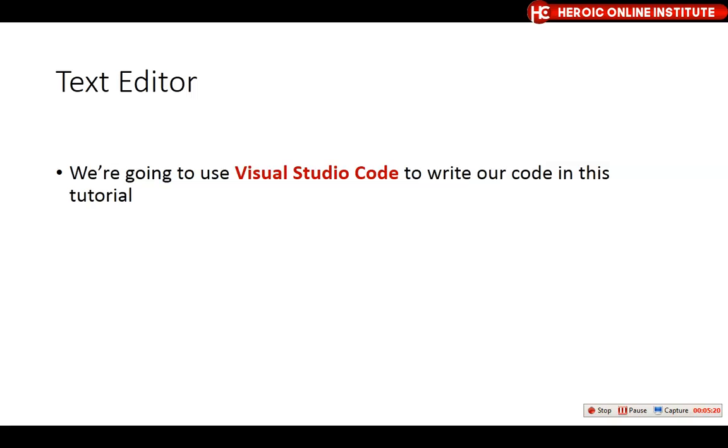The application you are going to use to write the code is the text editor, and the text editor we're going to use is Visual Studio Code. Visual Studio Code is one of the most popular text editors, and if you've not used it before, it is an advantage for you to use it now.